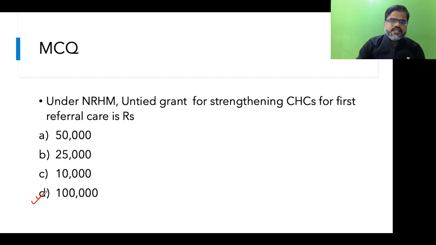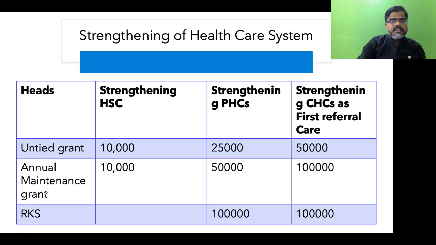So students, we are talking about untied grant. When we say untied grant, it is 50,000. It is not 1 lakh, it is not 25,000, it is not 10,000. So it is 50,000, students. Now let me explain why there is a confusion here. This is based on rural health statistics, the recent data shared by the Government of India.